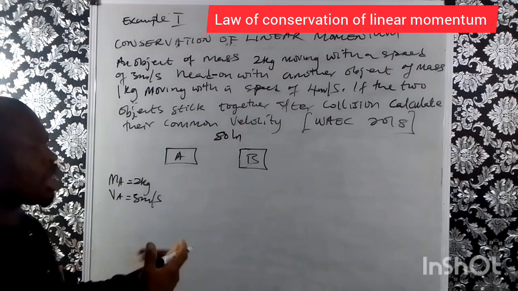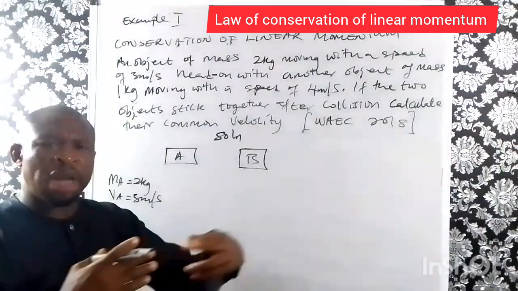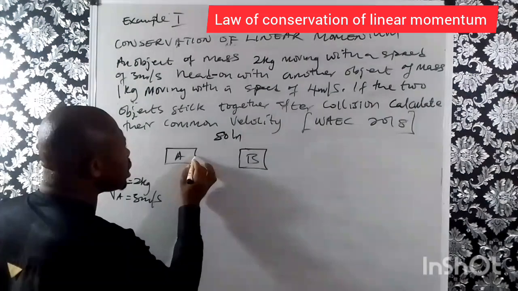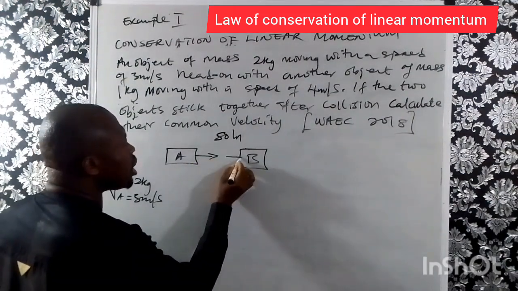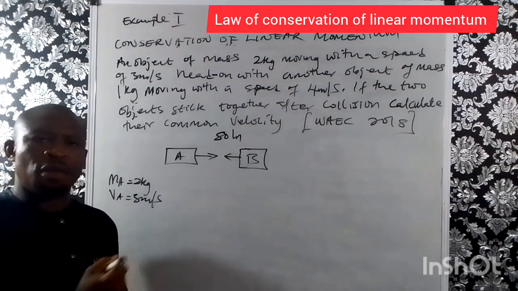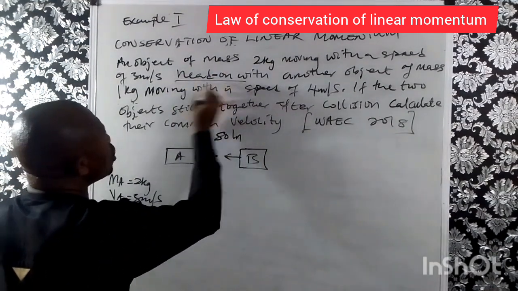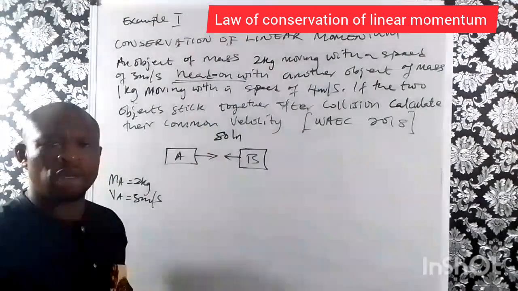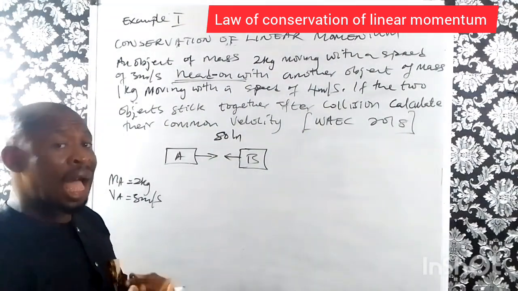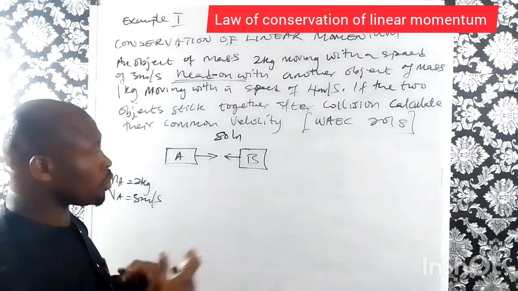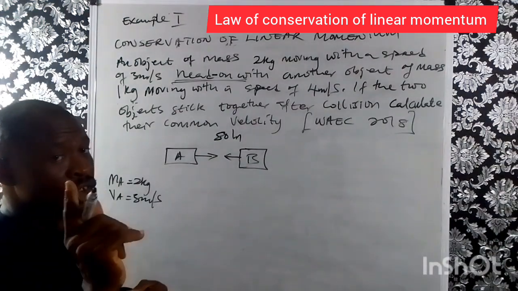Head on, for 2 bodies to be head on, that means this one must be moving in this direction and B must be moving in the opposite direction. So this is the key word. The key word there is head on. So when they are head on, that means before collision they are moving in the opposite direction, please.